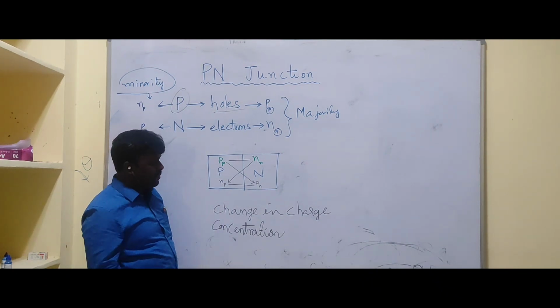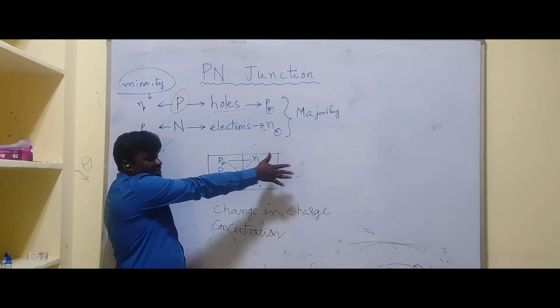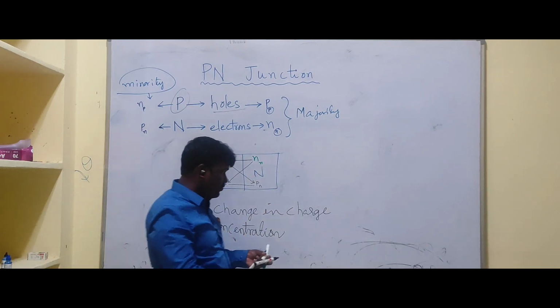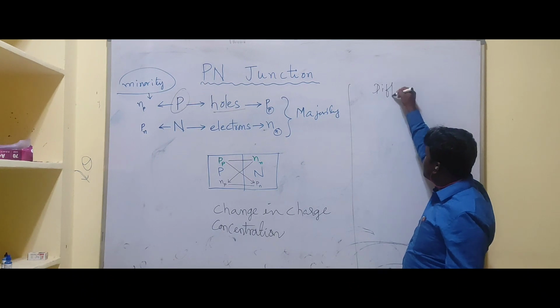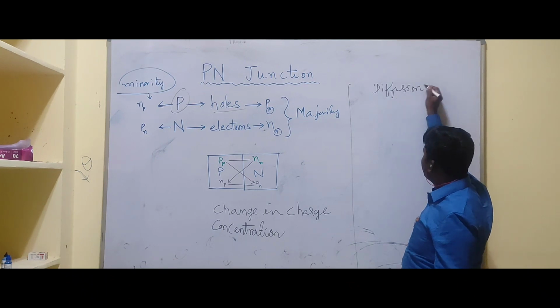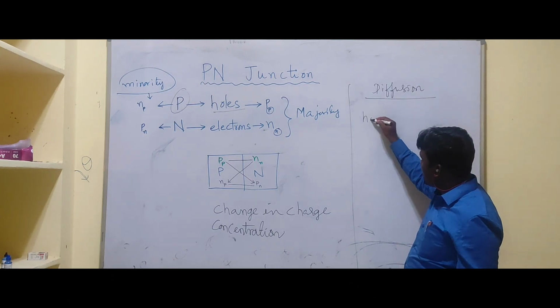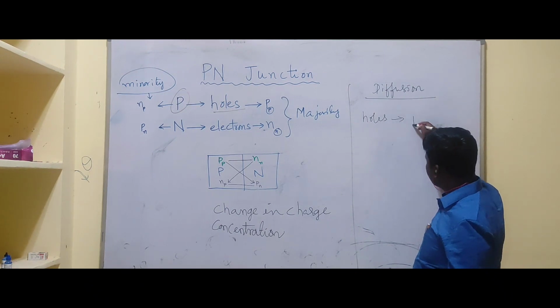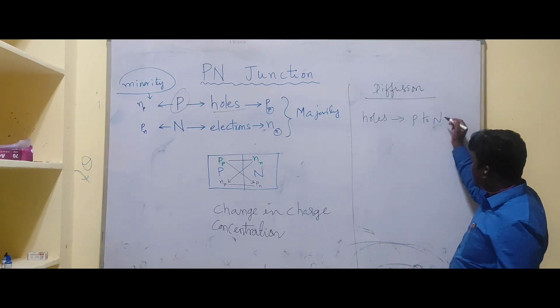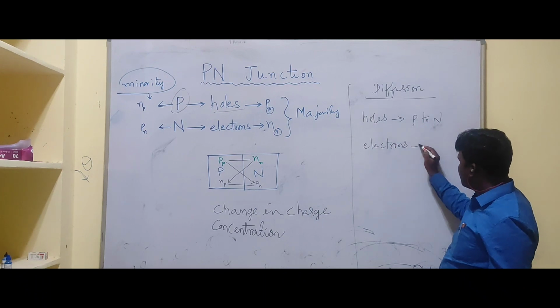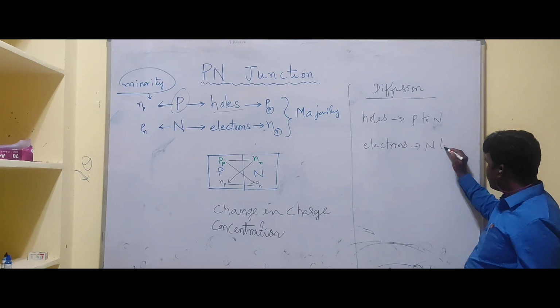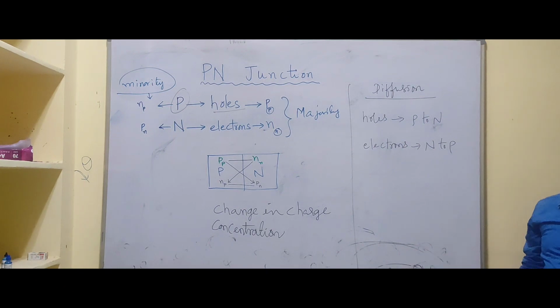So there is a possibility of diffusion of electrons from N to P side. That means holes are diffusing from P to N, and electrons are diffusing from N to P.